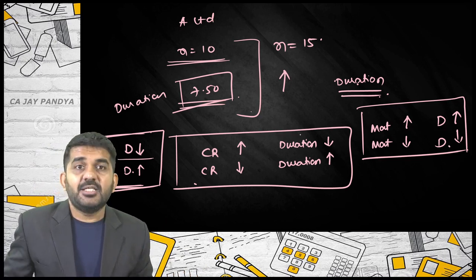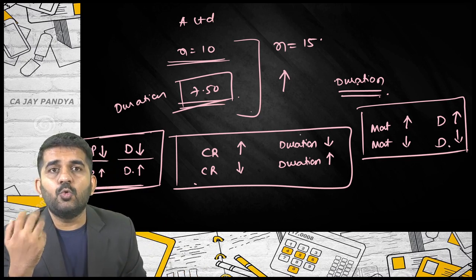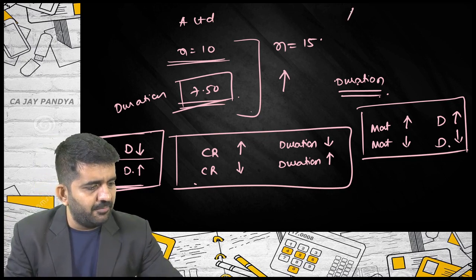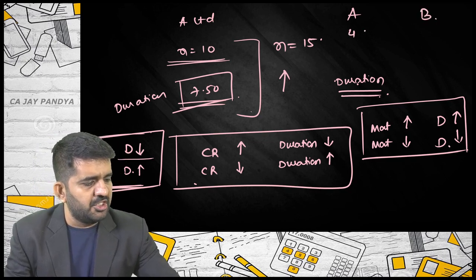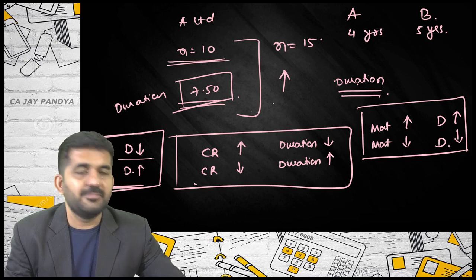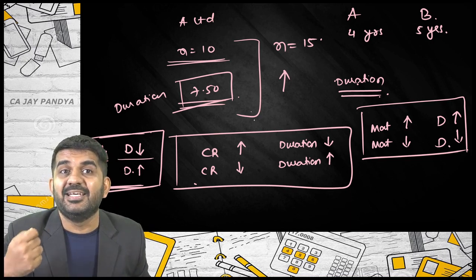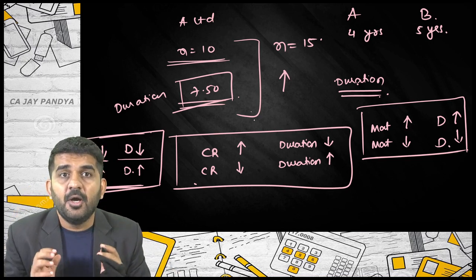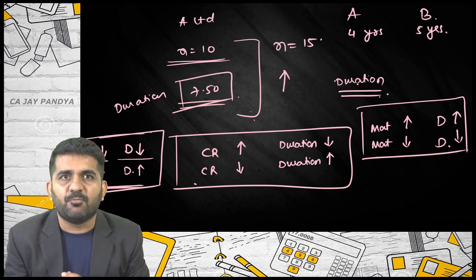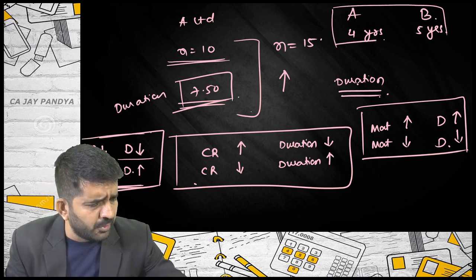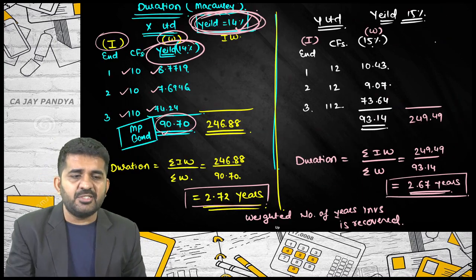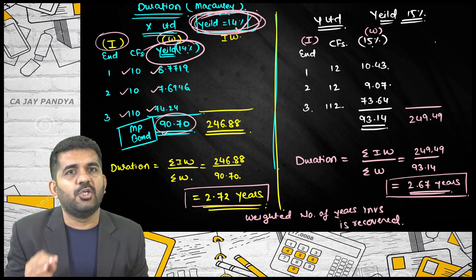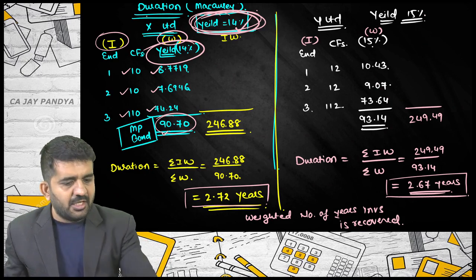Now see, there are two similar bonds giving the same coupon rate, everything the same, say A and B. One duration is 4 years and another duration is 5 years. The selection becomes extremely easy. Just by watching the duration, you can decide which bond you should purchase. Market price should be approximately the same for both bonds. Again, Macaulay says it is the average years in which you are recovering your investment. This is nothing but Macaulay's duration.